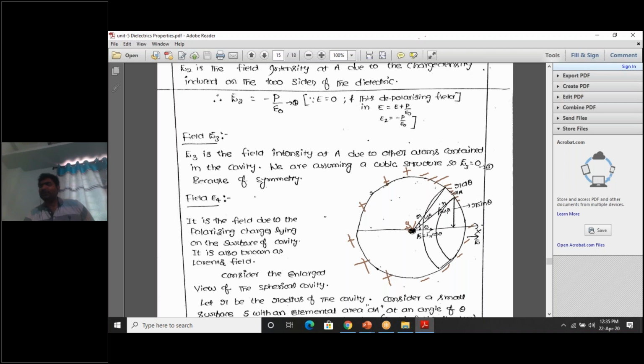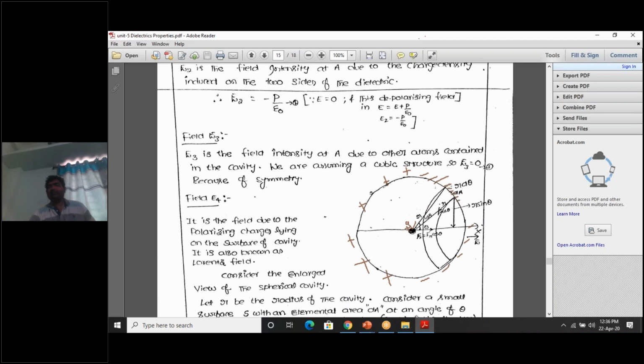As force is a vector quantity, force can be resolved into two components, F cos theta and F sin theta, in mutually perpendicular directions. In the direction of theta, the F cos theta component is there, and perpendicular to this, F sin theta is there. Likewise, polarization is also a vector quantity, and P cos theta is the component responsible for the separation of these charges.